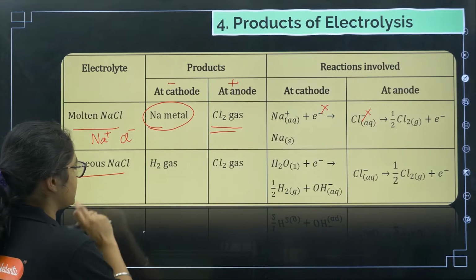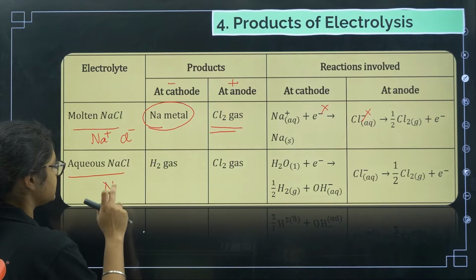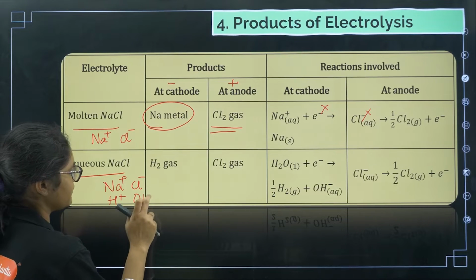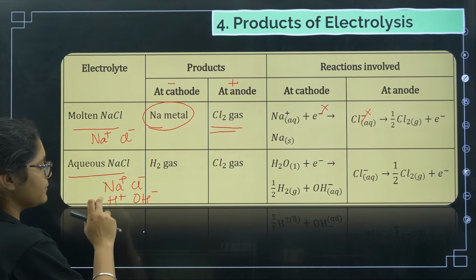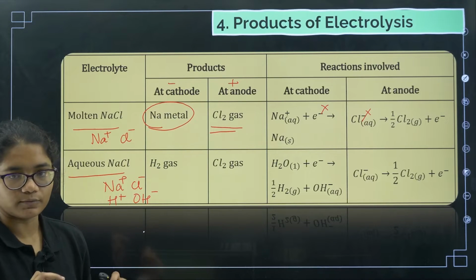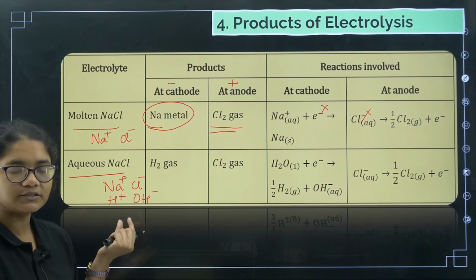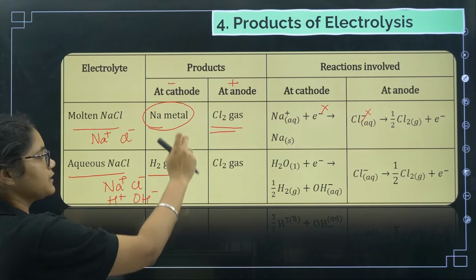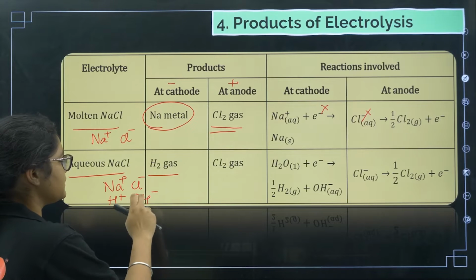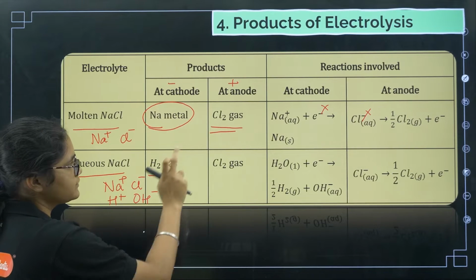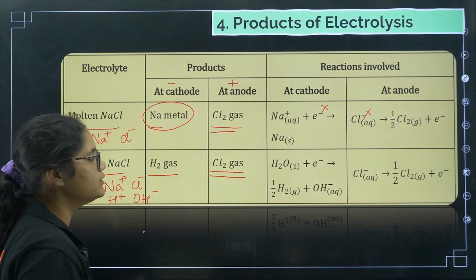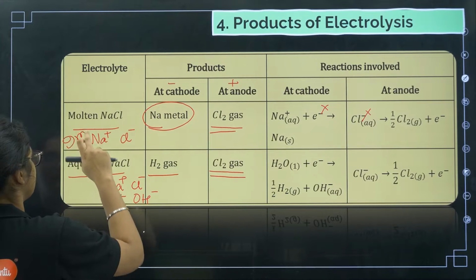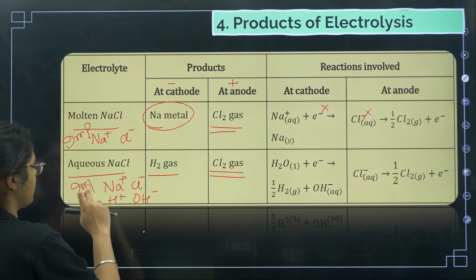Now coming to aqueous NaCl. In aqueous NaCl, what is there? There is Na+, there is Cl-, there is H+ and there is OH-. Now both Na+ and H+ want to go towards the cathode, but H+ has higher reduction potential, so H+ will undergo reduction and form H2 gas. So you see the products are different here. Now for Cl- and OH-, chlorine has higher oxidation potential, so it will undergo oxidation and give you Cl2 gas, okay. So these two examples are important.